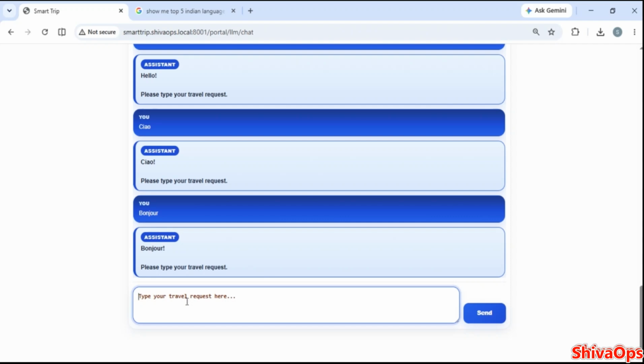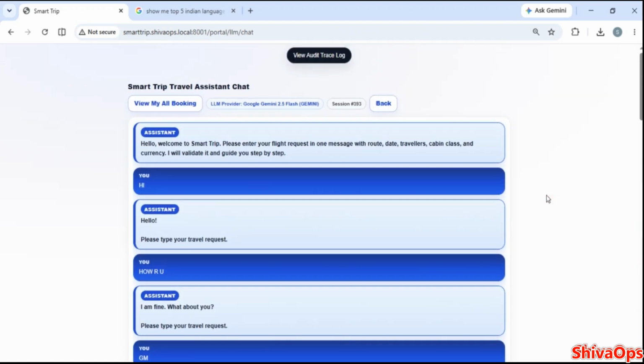The LLM will take care of it and return, then Smart Trip will provide it. But the greeting messages it will handle; not every greeting message it might handle, because this is rule-based deterministic logic applied by me, but I did not code anything. I got this done with AI only, because of my background in application design and development logic. You understand, right? Okay.